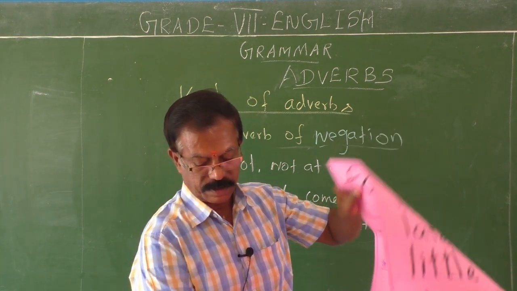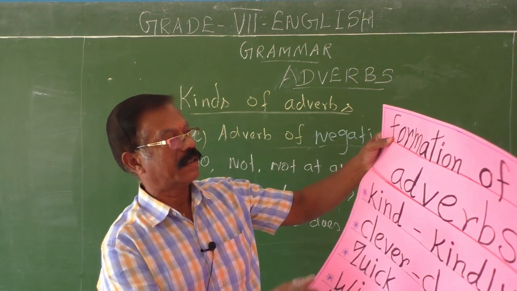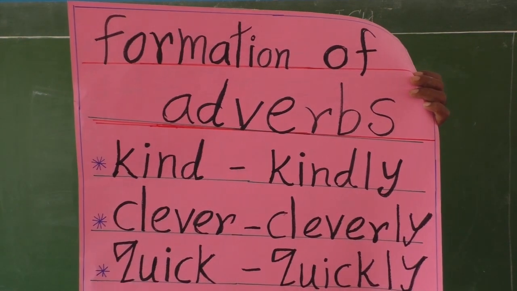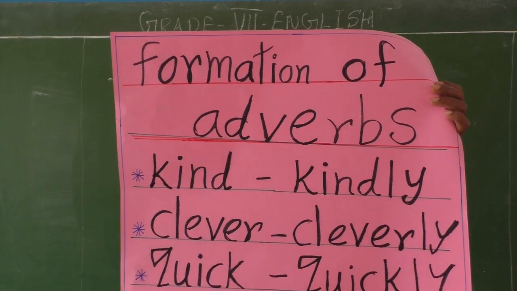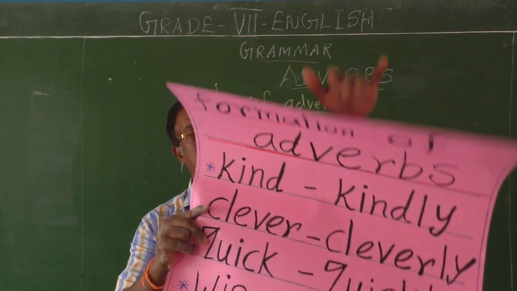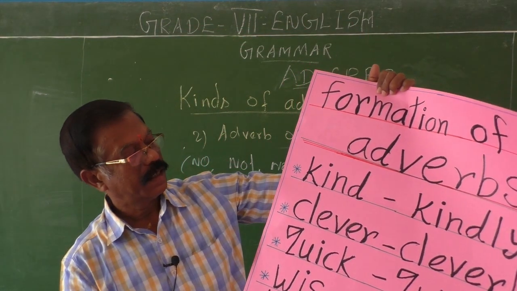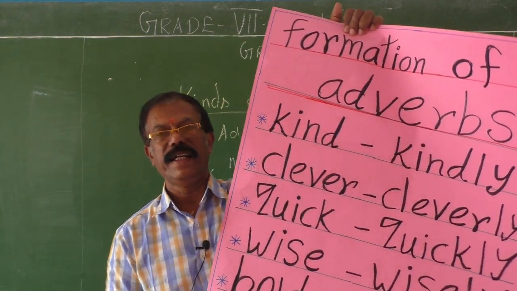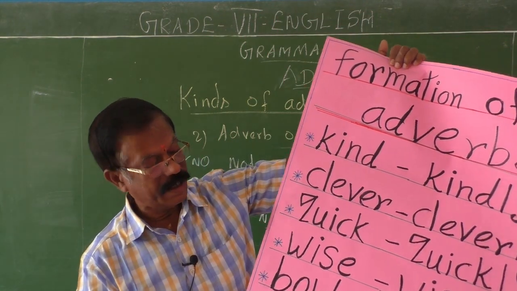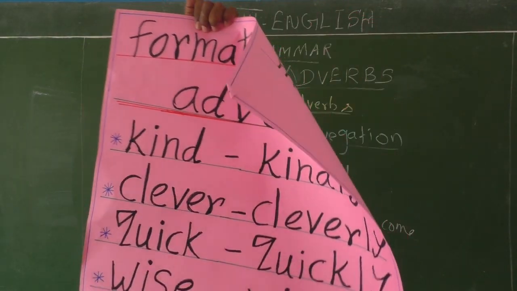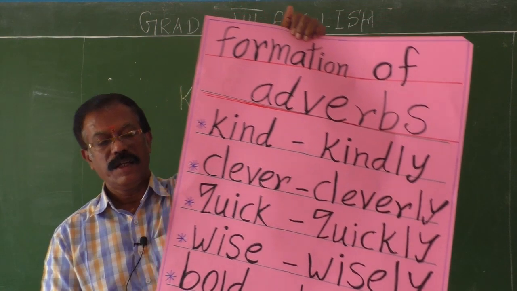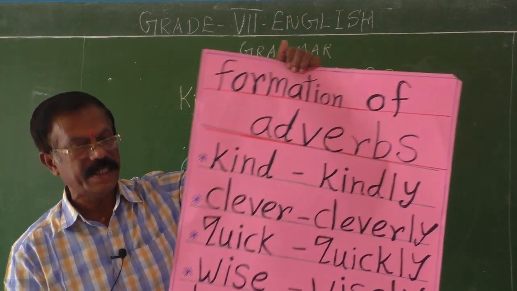Formation of adverbs. See the chart. This chart gives you a clear description of how adverbs are formed. See, kind, kindly, clever, cleverly, quick, quickly, wise, wisely, bold, boldly, easy, easily.